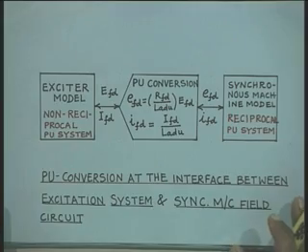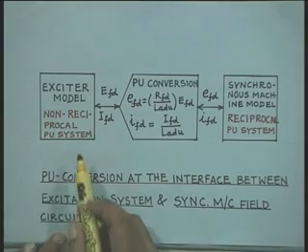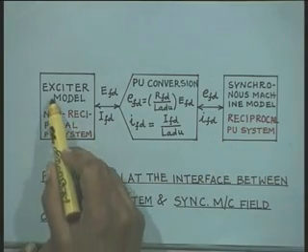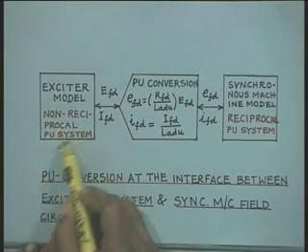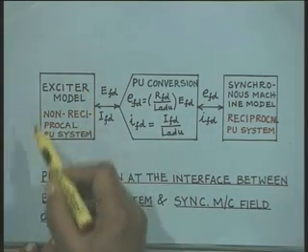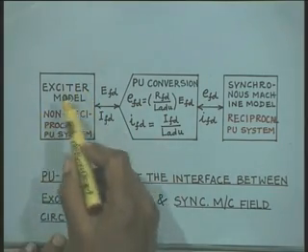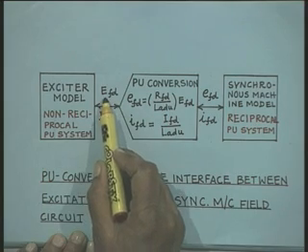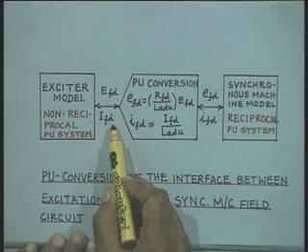Now, here I have shown in the form of a block diagram the exciter model in non-reciprocal per unit system. We have the exciter model, and the quantities will be EFD and IFD.